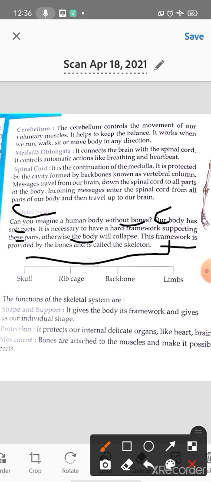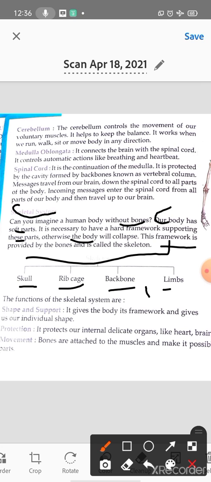Okay, so the skeletal system is very much important for our body. Our human body, we cannot imagine without bones. Bones are very necessary for our body. Okay, so there are four parts of the skeletal system: skull, rib cage, backbone, limbs.